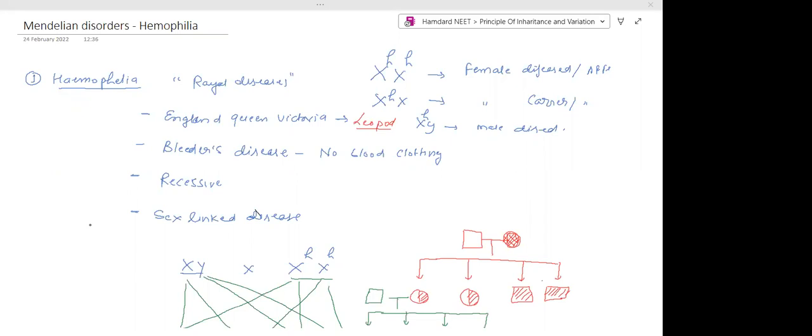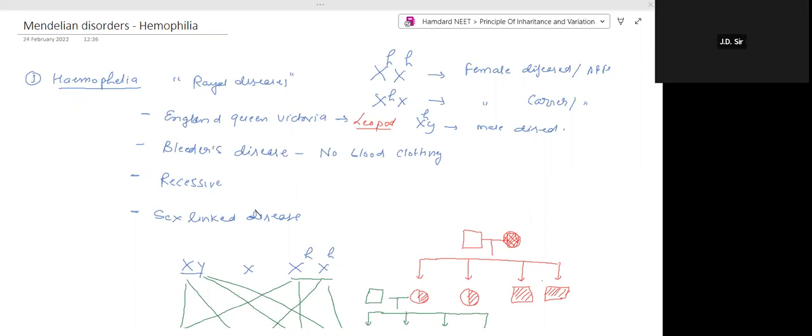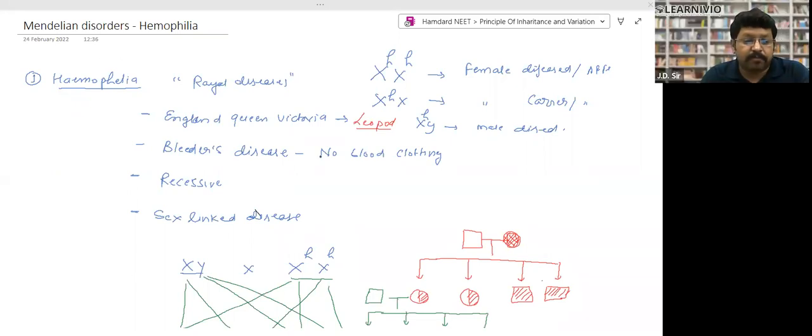That's why it is known as a royal disease, right? There was a queen. You all must be aware of this name. It's a very famous name. Queen Victoria, royal family of England.